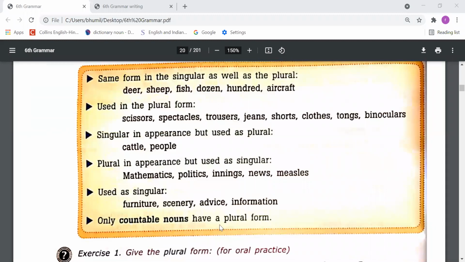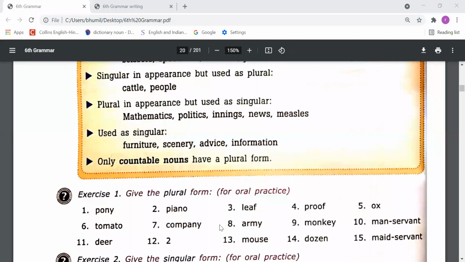Now please come to exercise number 1. Give the plural form for oral practice. So dear students, this exercise we have to do for our oral practice, not just for written practice. The words are given here in the singular form, so we need to make the plural forms, like pony, ponies; piano, pianos; leaf, leaves; proof, proofs; ox, oxen. So you have to practice these by yourself.